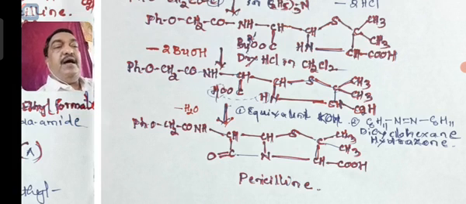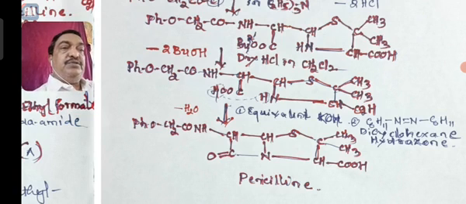Sometimes they may ask you to give the synthesis of penicillin, but it is a little bit tough structure, but anyhow you have to practice it twice or thrice. Definitely you can remember. Probably the best question they may ask is, write the structure of penicillin and its use. So you write this penicillin and write the use. It is used in the treatment of killing microorganisms affecting the human body, right?